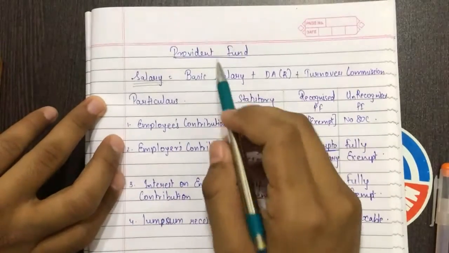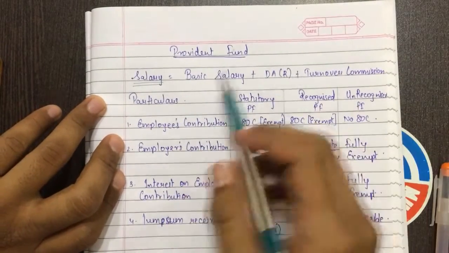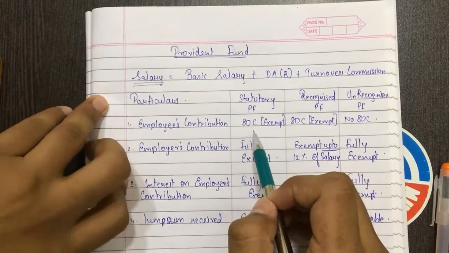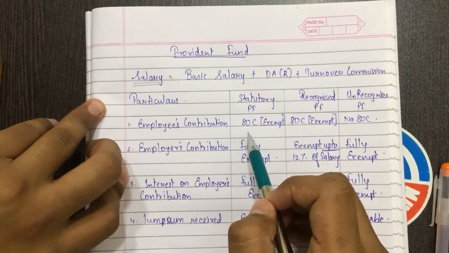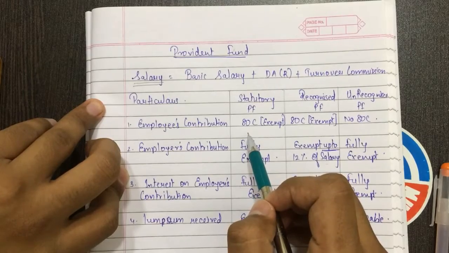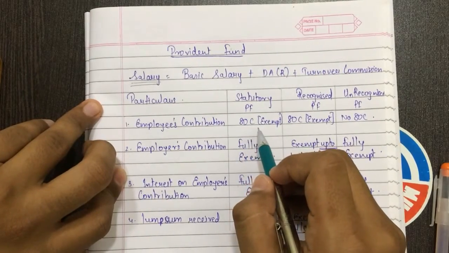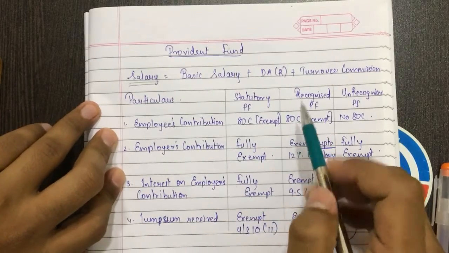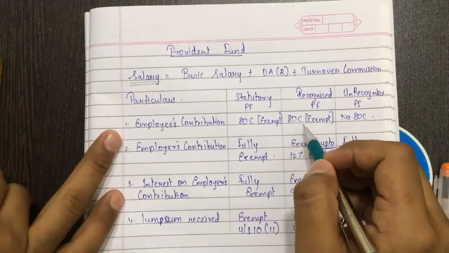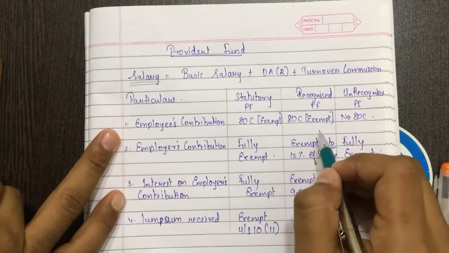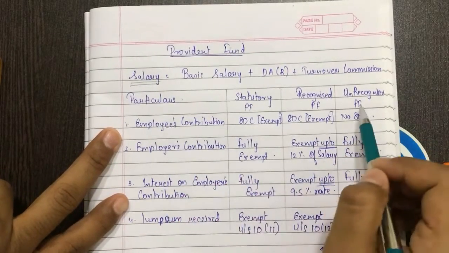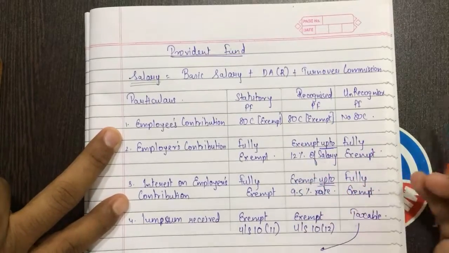How to read? In provident fund, if employees contribution is done in statutory provident fund, then it is exempt under section 80C, as I have taught you all under deductions under chapter 6A. And employees contribution to recognized provident fund is also allowed as deduction under section 80C. Under unrecognized provident fund, if employees contribution, then no 80C.